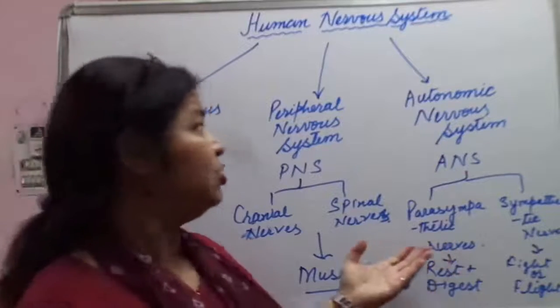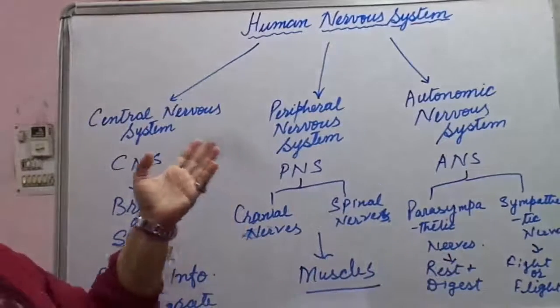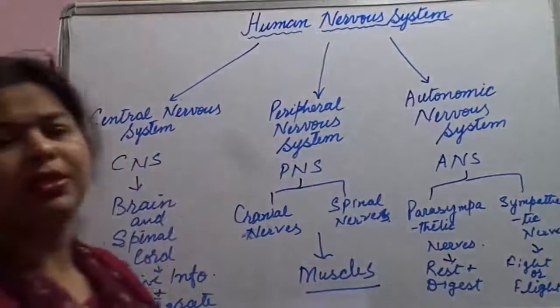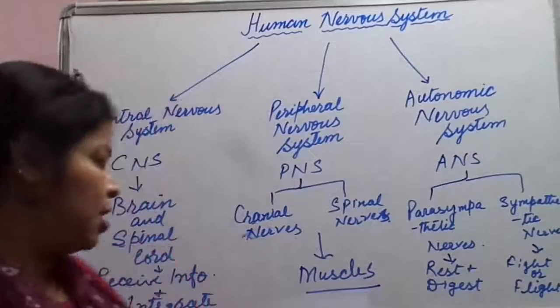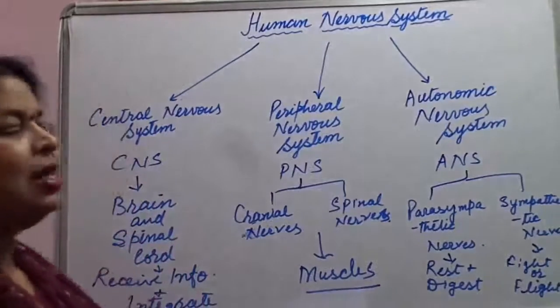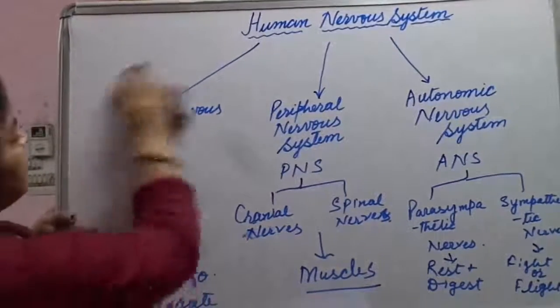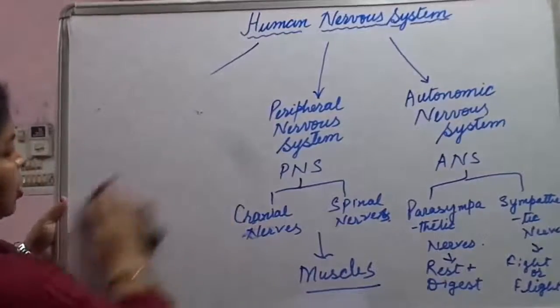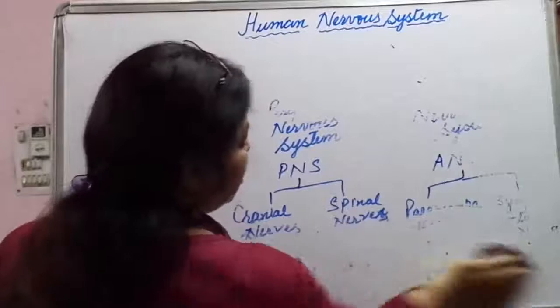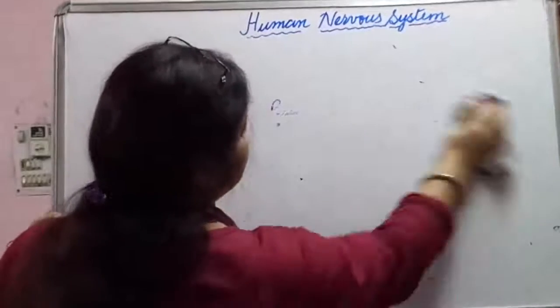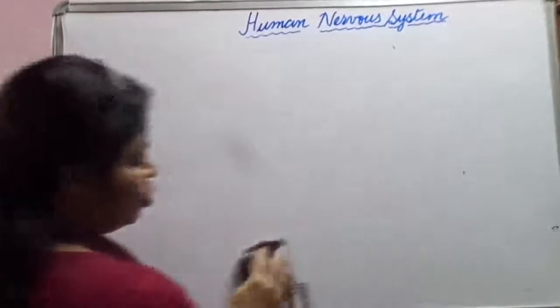So I hope it is clear to everyone what are the different parts of the human nervous system. So now we will discuss in detail about CNS or the central nervous system. Which means, in short, what do we call it?